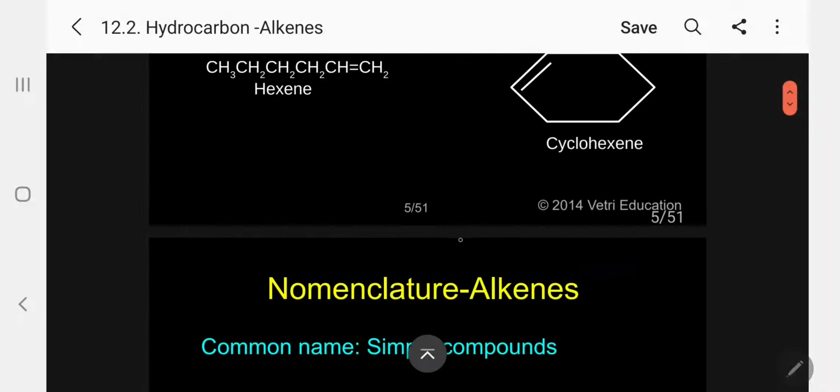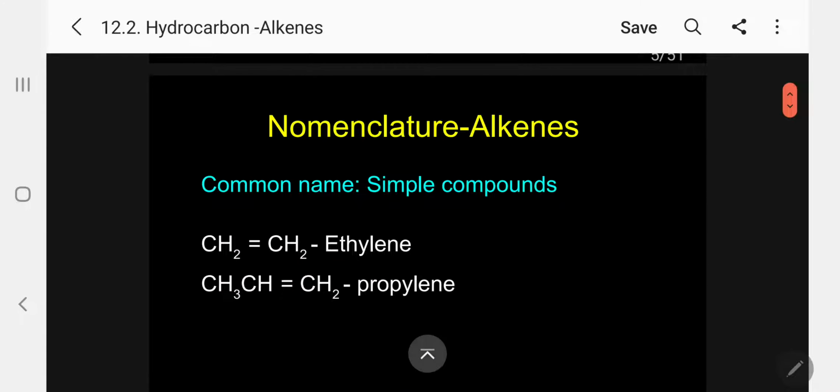Okay. Let me come to nomenclature, the common name as well as IUPAC, how to name the compound, specifically in the case of aliphatic. So, CH2=CH2, we know ethylene is the common name. In the same way, the 3 carbon atom CH3-CH=CH2 is propylene.